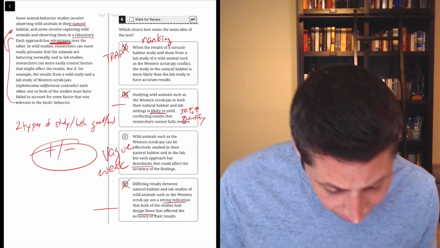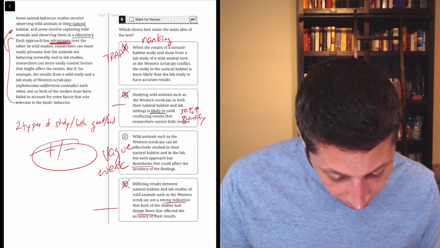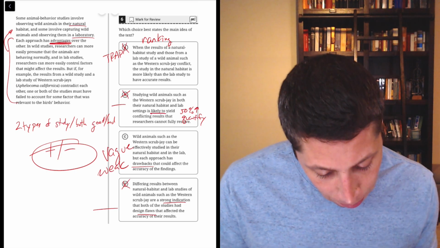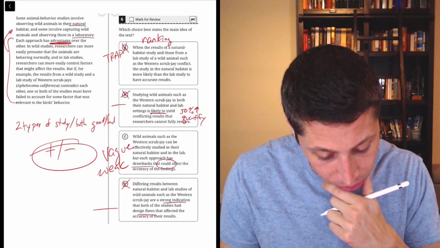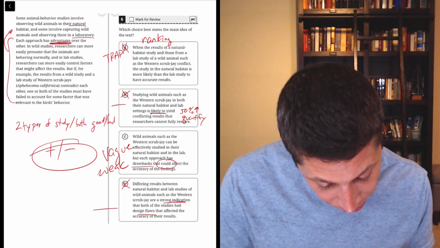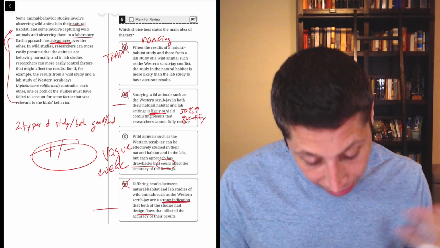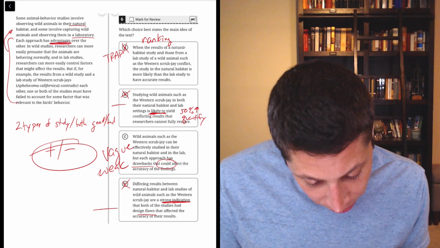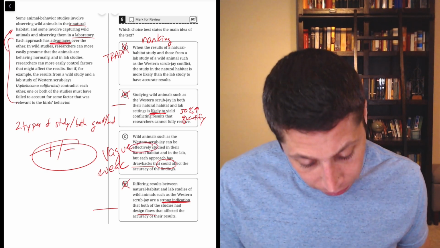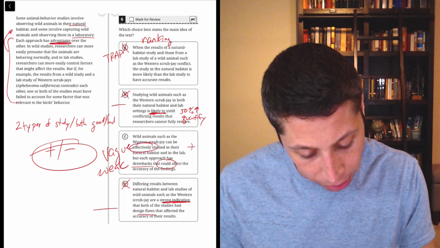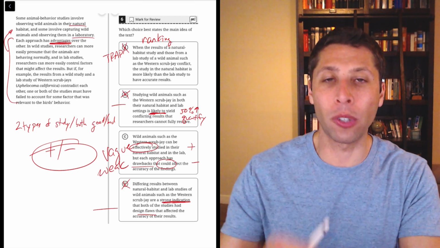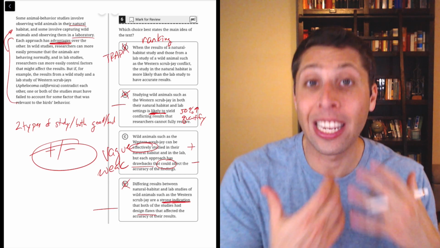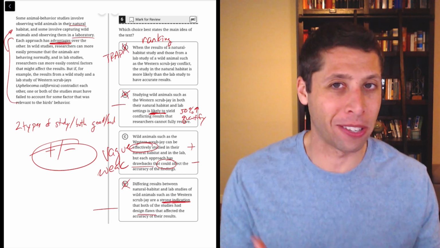Whereas C is definitely negative. It has this idea of drawbacks, but notice how weak it is, right? It has the word could. It could affect the accuracy of the findings, not necessarily, whereas these ones are saying it's very strong, it's likely. And then also this has the positive of the word effectively, right? So they can effectively be studied in their natural habitat. So again, if we're just going by dumb summary connotations, we were looking for a choice that had a positive and negative. Choice C has both of those things. That is what makes it a good fit.